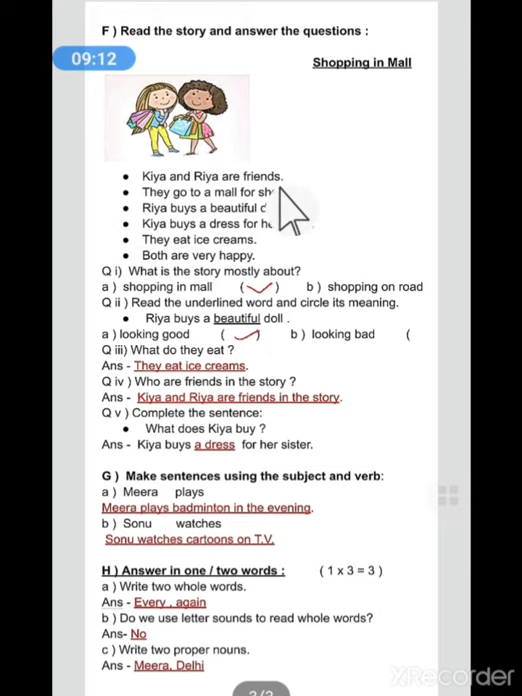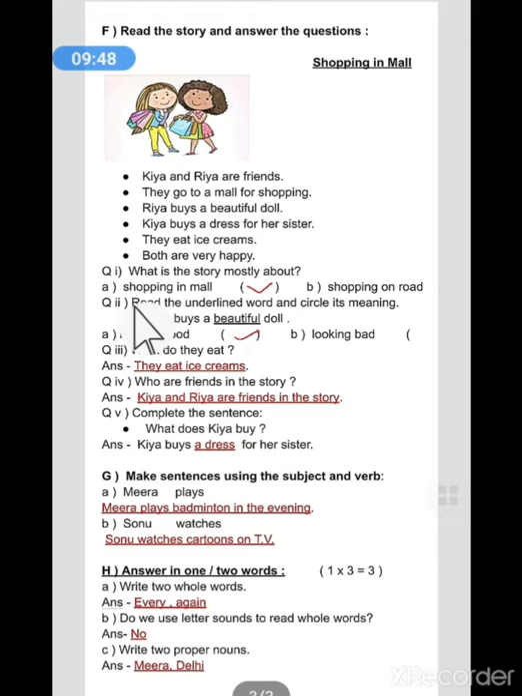Kia and Ria are friends. They go to a mall for shopping. Ria buys a beautiful doll. Kia buys a dress for her sister. They eat ice creams. Both are very happy. So here in this story, 2 girls are there who are good friends. They go for shopping together. Ria buys a beautiful doll, and Kia buys a dress for the sister. So they seem to be very happy. They eat ice creams also.